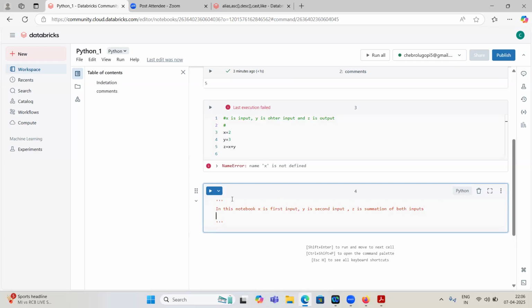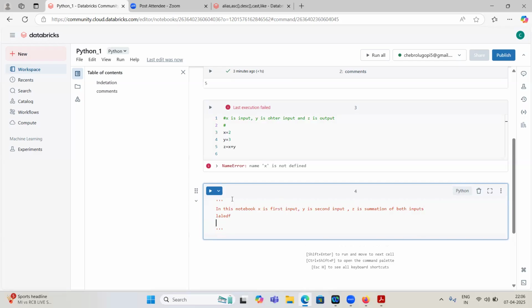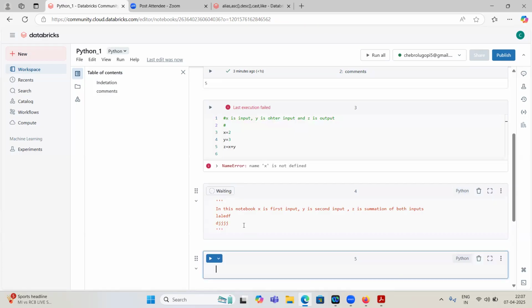You have some description about a transformation, or you are explaining what you have done. So then, if I run this, what will happen?